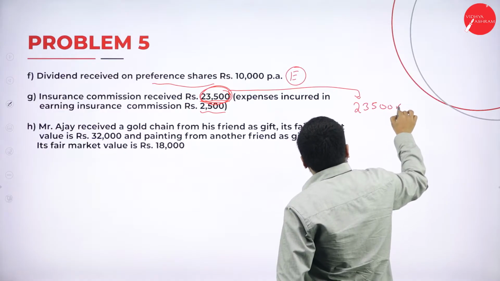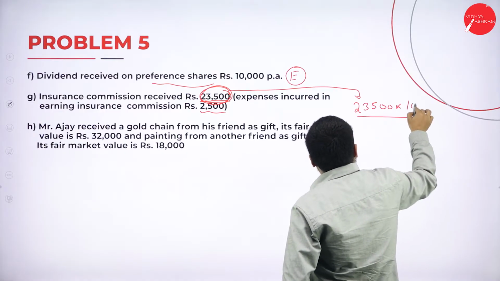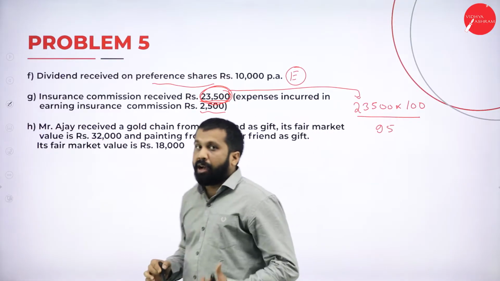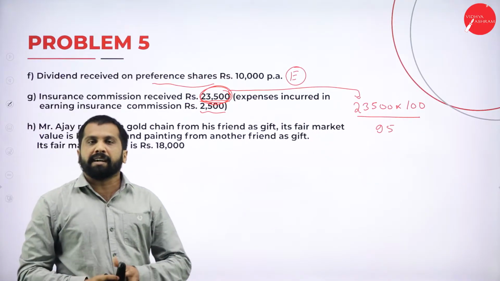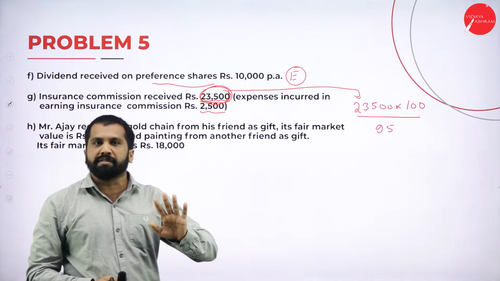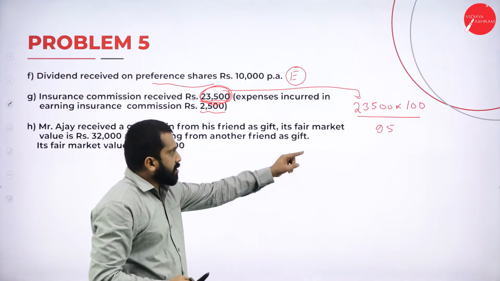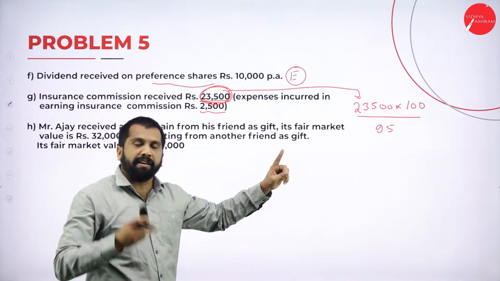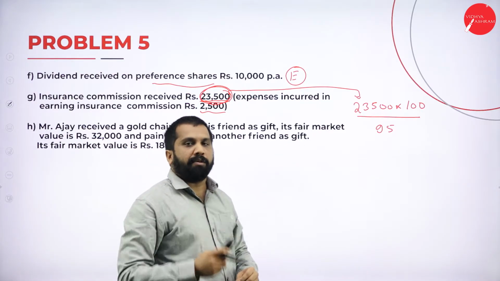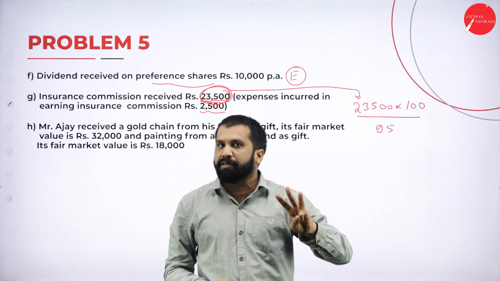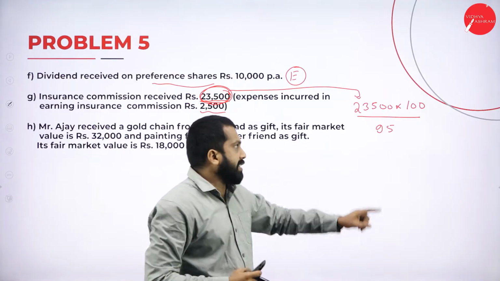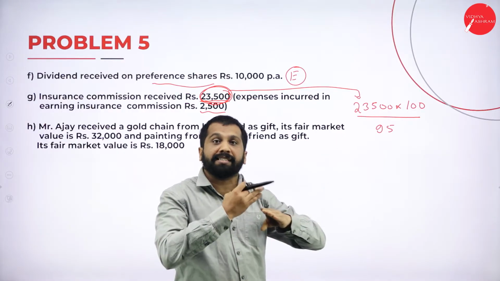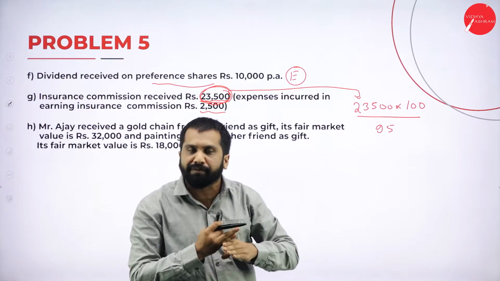Similarly, whatever lottery is given, always remember, 23,500 multiplied with 100 divided by 95. How come it is 95? The tax percentage is 5%. Commission is 5. So from 100, if you minus 5, it will become 95. Similarly, your lottery, what is the percentage tax? 30%. 100 minus 30, we take 70. For lottery commission, we have to minus not 30, we have to minus 5.